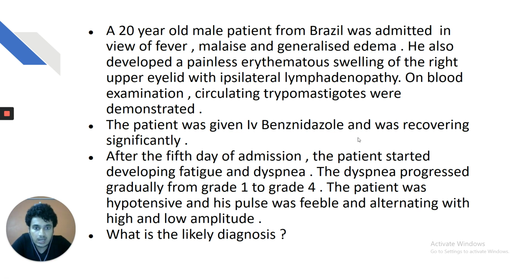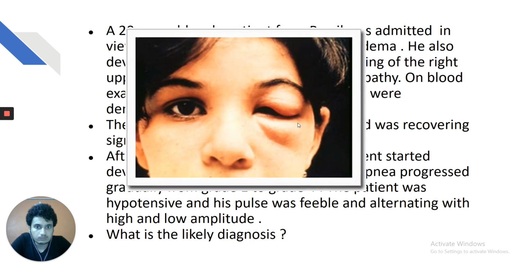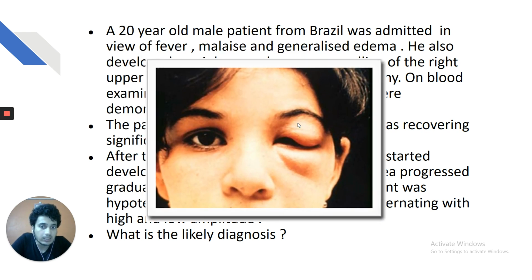The patient was given IV benznidazole. Again, my dear friends, this is an integration of pharma and microbiology with medicine. What is the drug of choice? Benznidazole is the drug of choice for which condition? See, he came with the swelling, with the eyelid swelling and ipsilateral lymphadenopathy. What is this sign called?